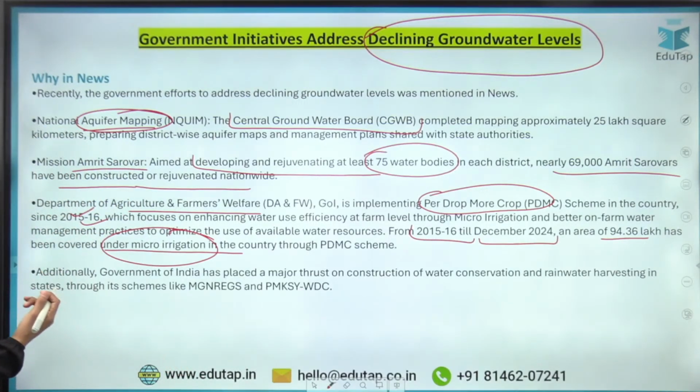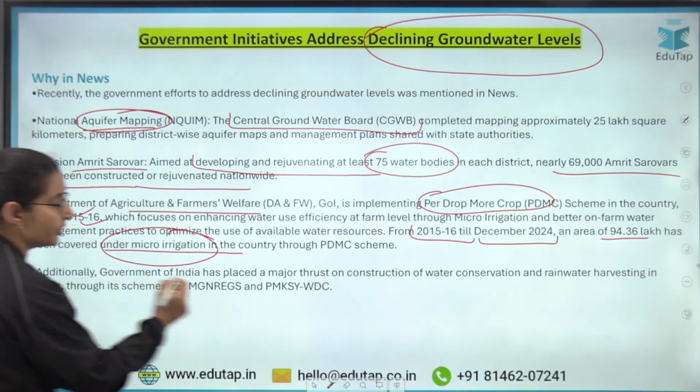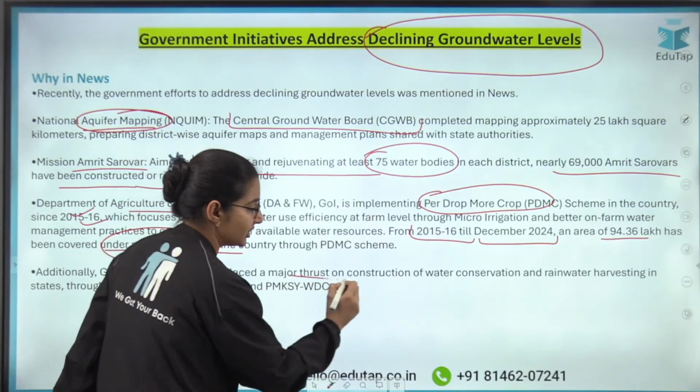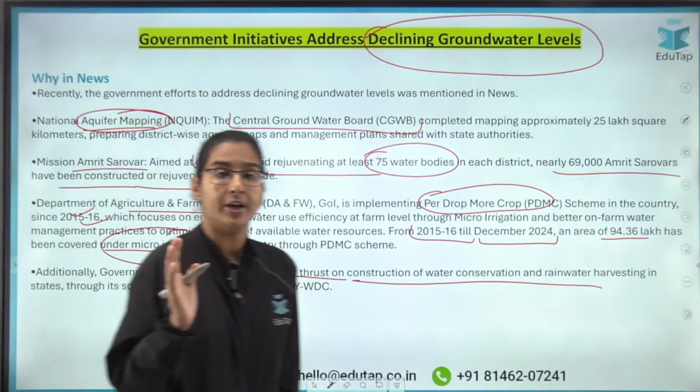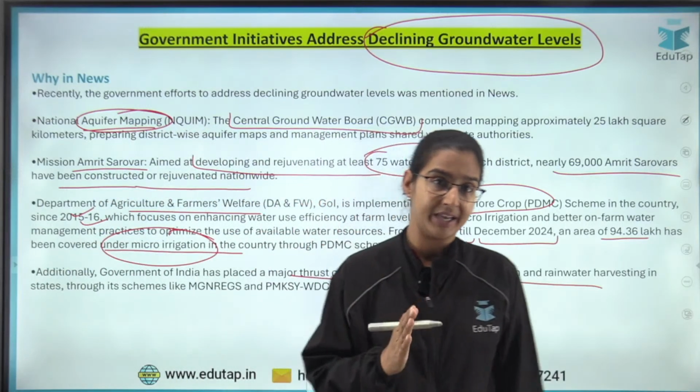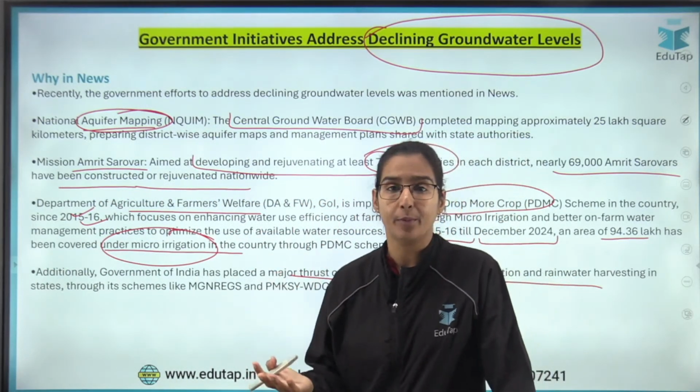Now let's talk about the next news, which is that the Government of India has placed a major thrust on the construction of water conservation and rainwater harvesting structures. Now, as you know, under the MGNREGA scheme, we provide employment, right?